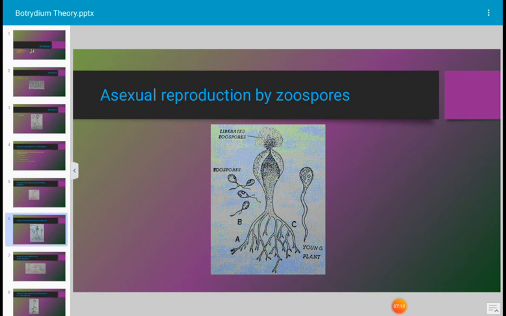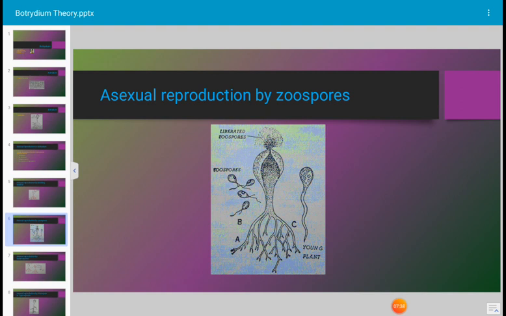Zoospores are biflagellate, having two flagella. They are biflagellate structures, pyriform in shape, and the flagella are attached to the anterior end. Out of the two flagella of the zoospore, one flagellum is short and the other is longer.